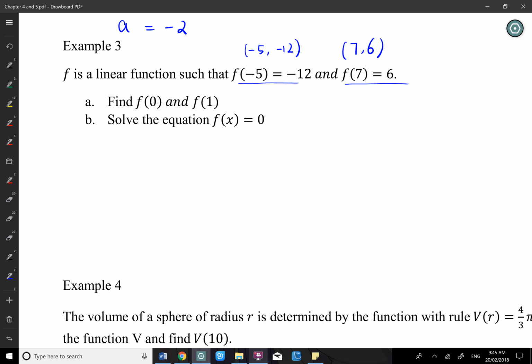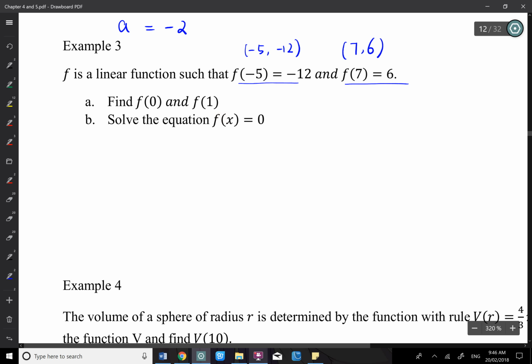So we don't really need to set up y equals mx plus c, because if we have 2 points given on the line, we can find the gradient first. That gives me 6 minus negative 12 over 7 minus negative 5. The gradient is 18 over 12, divided by 6, 3 over 2. That's our gradient.